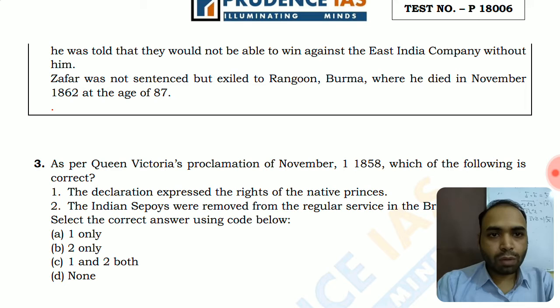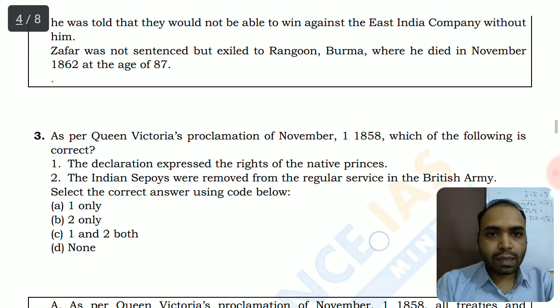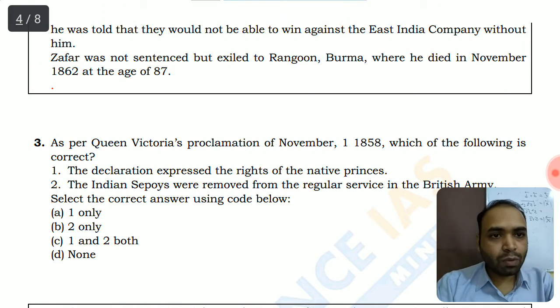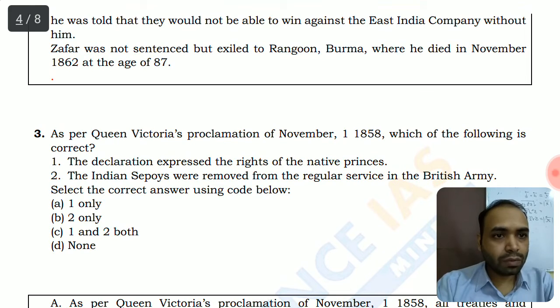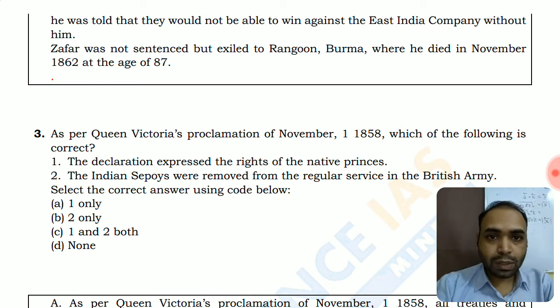So the British government took direct control of all these affairs of the company, and it recognized the rights of native princes to rule in their princely estates. So the first option is obviously correct, and the second is Indian sepoys were removed from regular service of the British Army. This is obviously not correct, and by logic we can also solve this because Indian sepoys got admitted to the regular service of the British Army. They also served in the First World War and Second World War. So by logic, this second option seems incorrect. So correct would be A, one only.